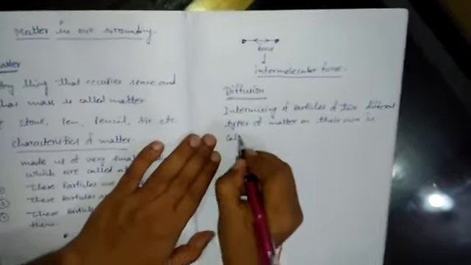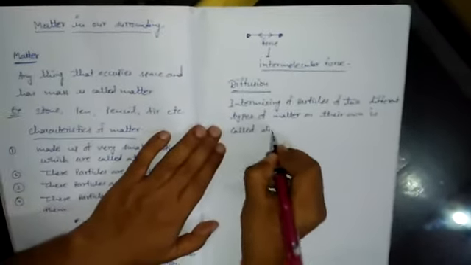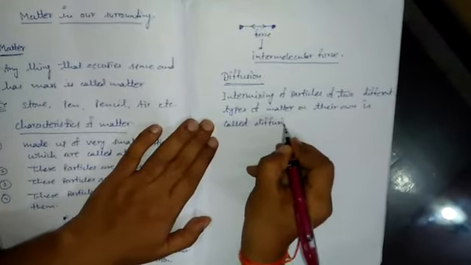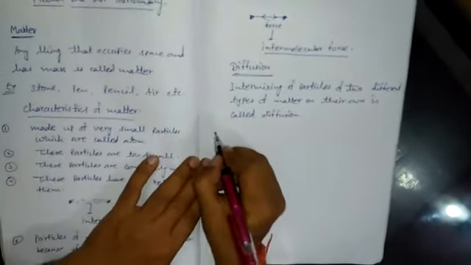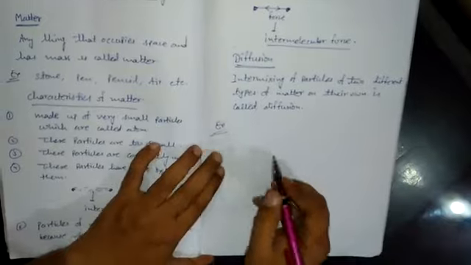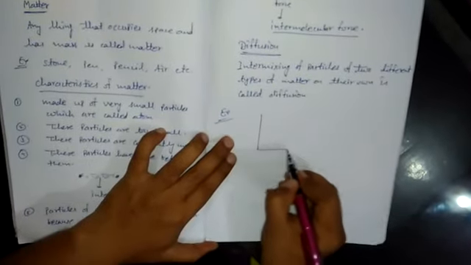This is called diffusion. I am giving you one example. Suppose I have a container.